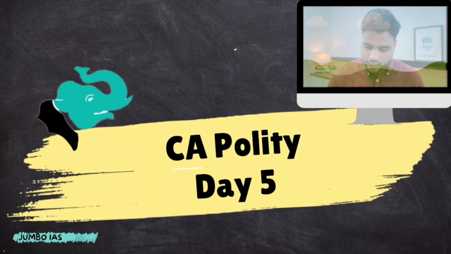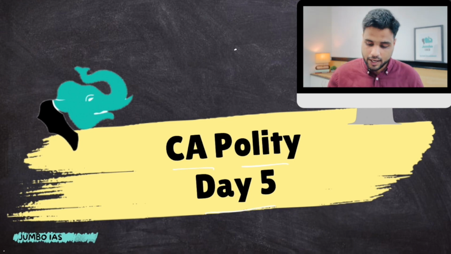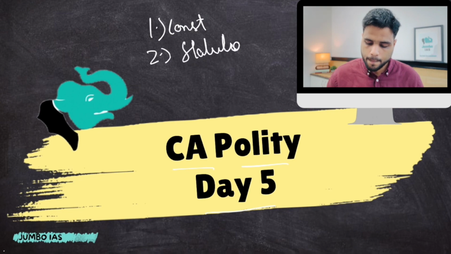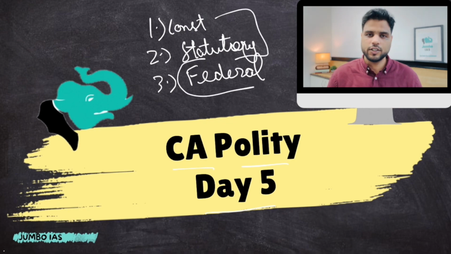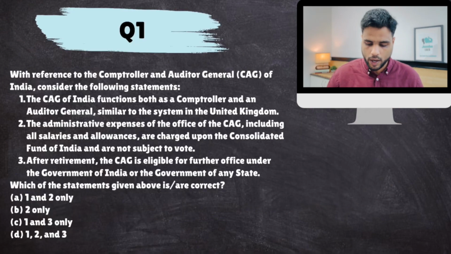All right. Okay then, enough of the introduction. Let's straight away jump into the lecture. Let's begin. So current affairs polity day 5 and our topics are constitutional bodies, statutory bodies, and center-state relations or federal disputes or federal issues between center and states. So first we'll begin with these bodies and then we'll talk about federal disputes. So let's begin with question number 1.